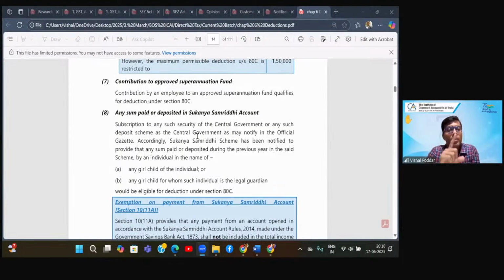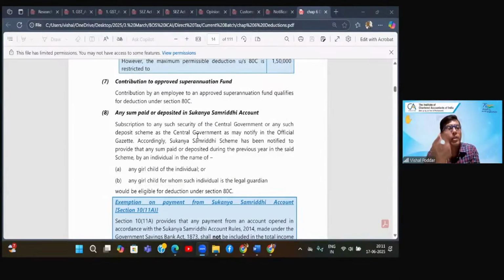But this will not be the case if I make payment of a health insurance premium, because it is covered in some other section with some other condition. So this technical point of 80C has to be kept in mind. You have to check this for every section because every section will have different conditions. So 80C covers individual, spouse, children. Only this, which is selfish family, in my words.